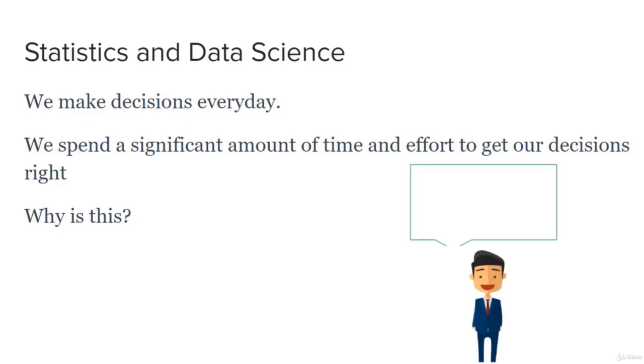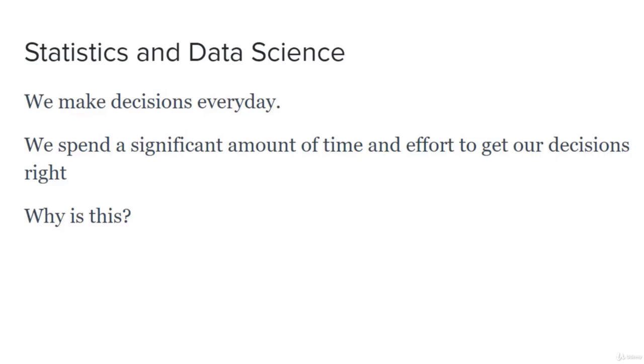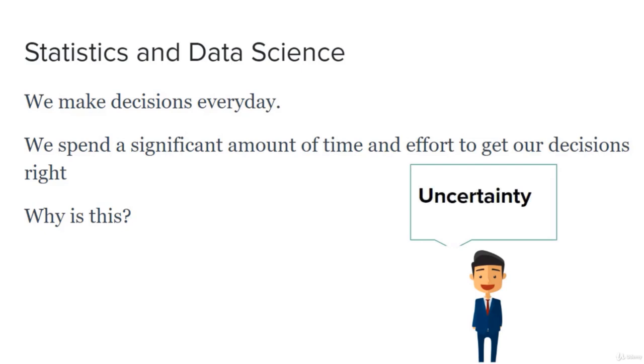So how do we actually start making these decisions every day? First of all, we come across a question, an uncertainty. You're not sure. So whenever that uncertainty is there, you have to make the right decision. Why are we so fixated on making so many decisions? What actually causes us to make so many decisions? As a person, we are often faced with an uncertainty, which means we are faced with a problem on which we are not sure what the solution is. So that's why we have to decide, we have to come up with a solution. Whenever we are faced with uncertainty, we make a decision. We have to choose between one option or the other.